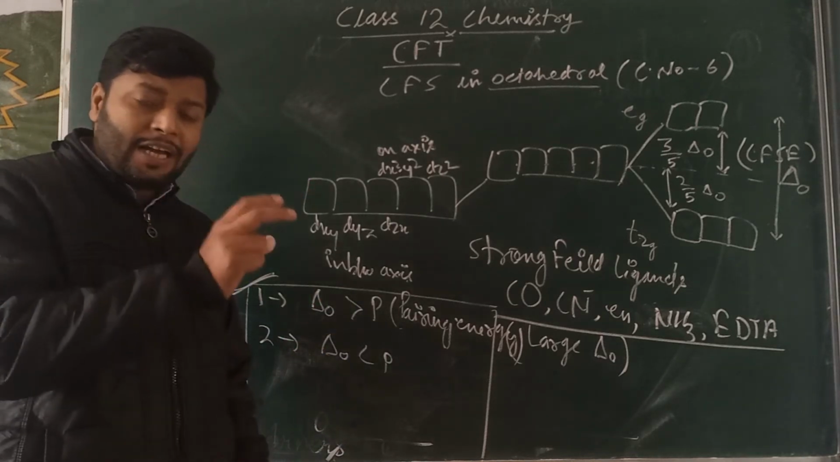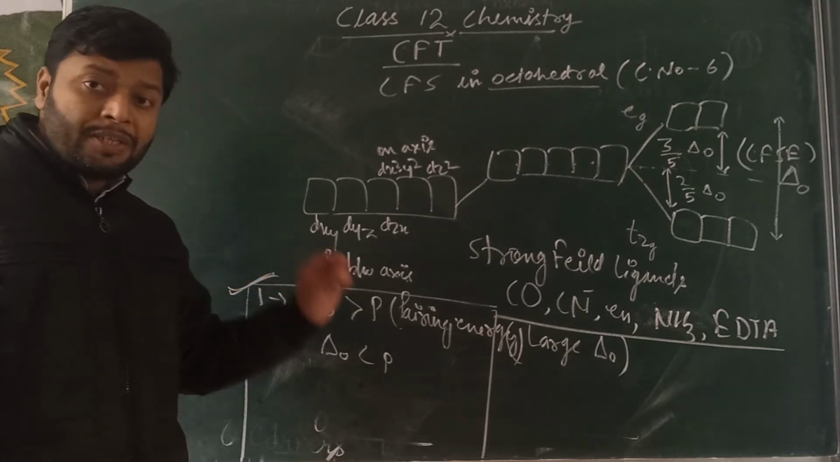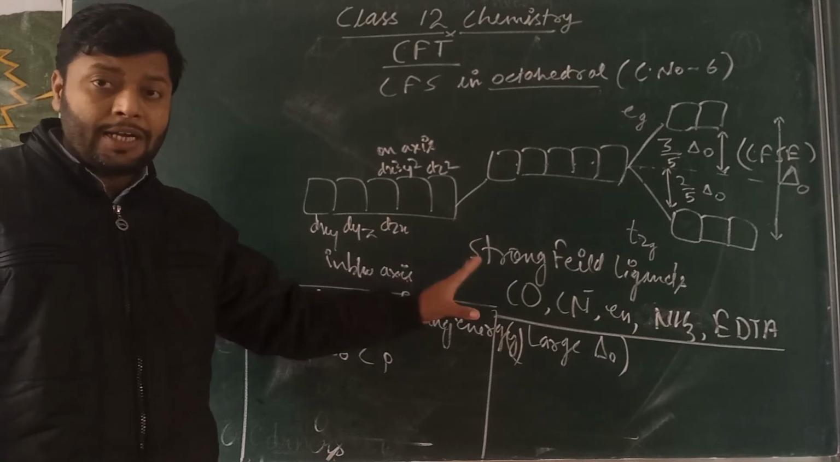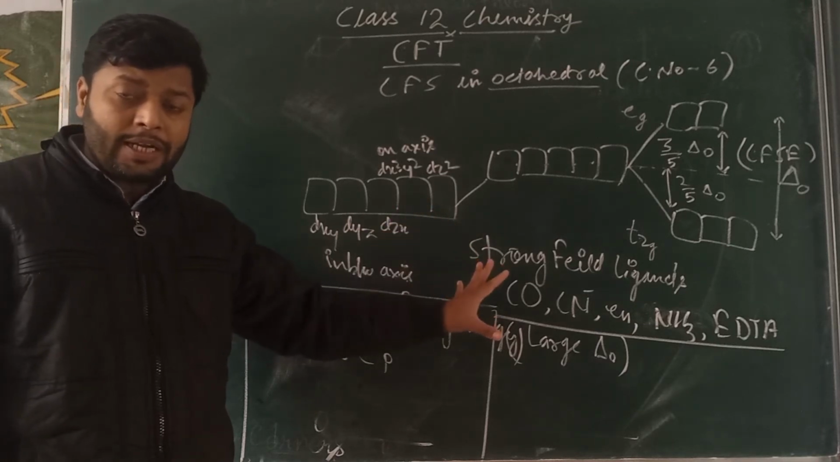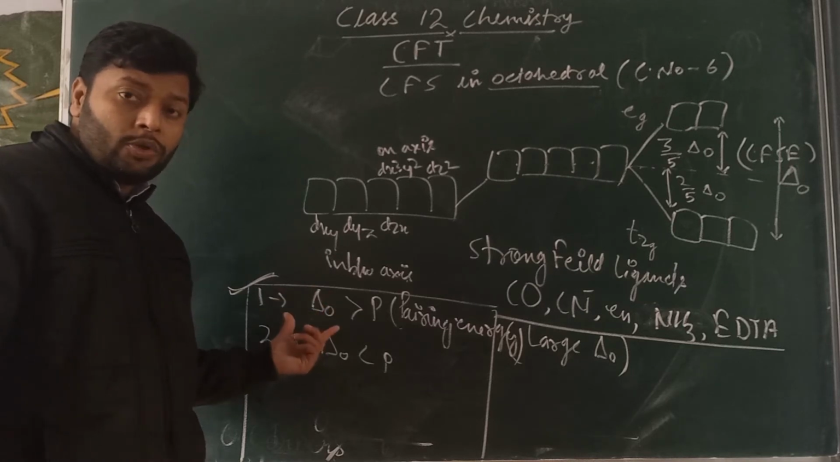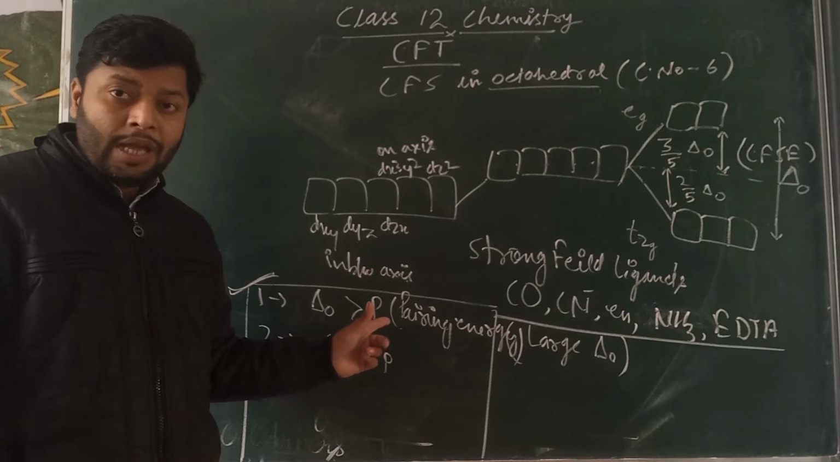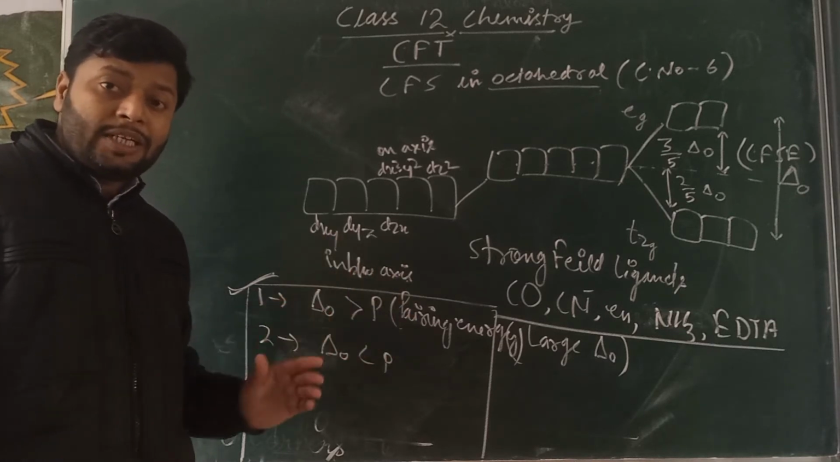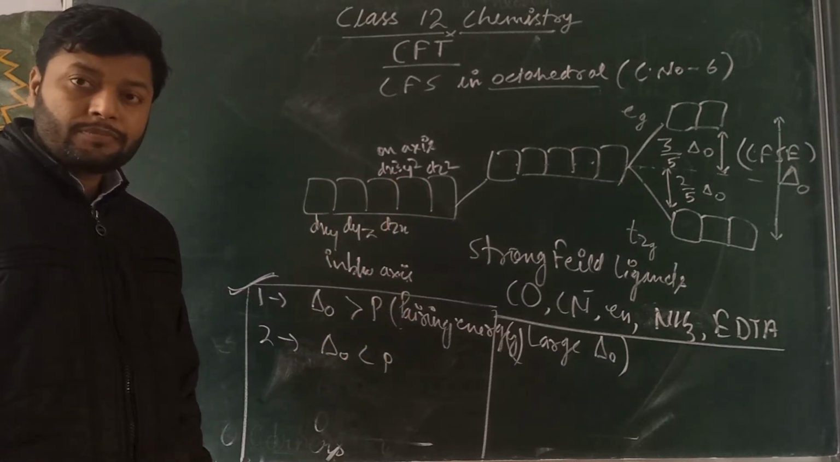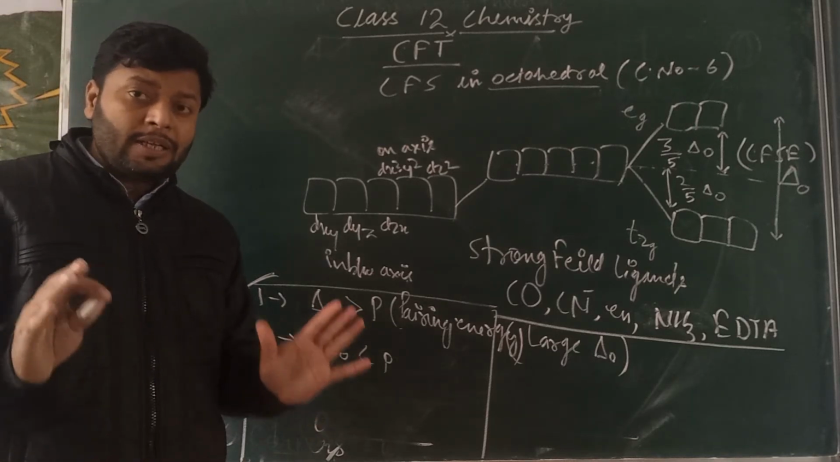So what we learned in valence bond theory, that some ligands cause pairing of electrons in the d orbital, is due to the presence of a strong field ligand. Because of the strong field ligand, there is a large value of delta O, which becomes greater than the value of P. Electrons get paired instead of unpaired. These are some possibilities.